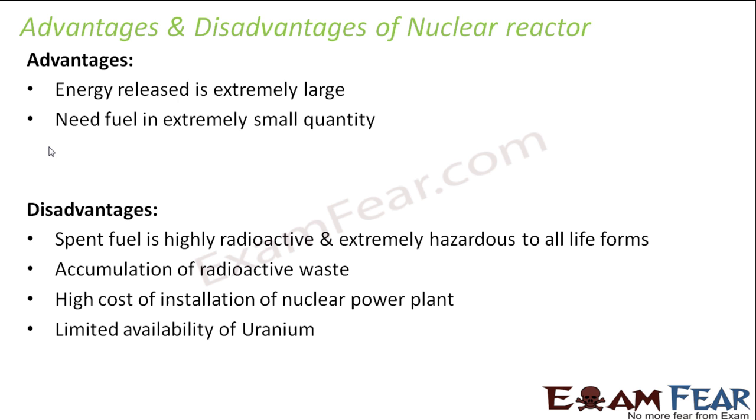Limited availability of uranium. In this case, the generation of electricity is completely dependent on a small amount of fuel. So even though we need the fuel in small amount, that much amount of fuel has to be there. Uranium in itself has very limited abundance in nature, so it is already present in small quantity. So even though we need a very small amount of uranium, sometimes getting that also becomes difficult.